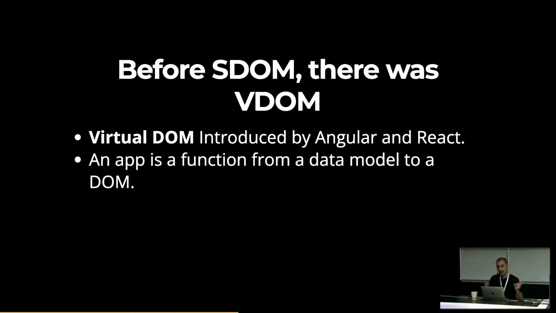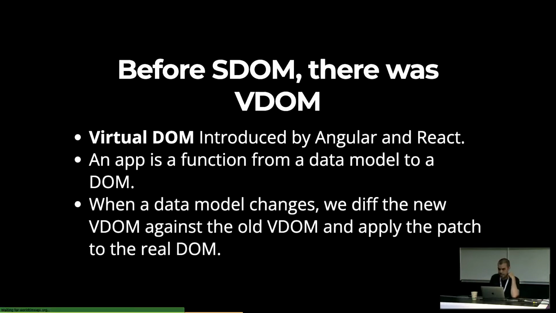In a VDOM, an app is a function from a data model to a DOM. So you have a data model that comes in, and a DOM, or a virtual representation of a DOM, comes out. And when the data model changes, we diff the new virtual DOM against the old virtual DOM, just like what Git diffs the new repo against the old repo, comes up with a patch, and then we apply the patch to the real DOM. So essentially, by diffing, we see what's changed, and we apply that as a patch. And that's ubiquitous. That exists in React.